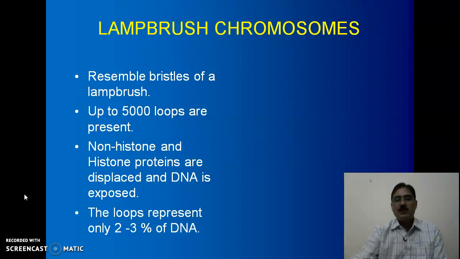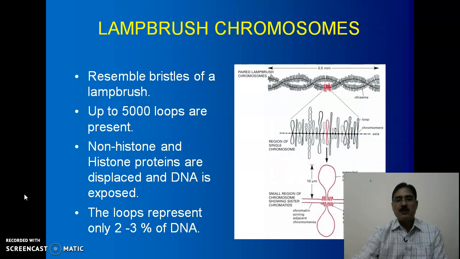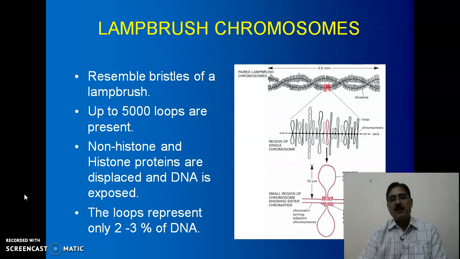The loops represent only 2 to 3% of the DNA, as shown in the diagram on the right side. So lampbrush chromosomes are basically responsible for preparing the DNA for much greater protein synthesis, which will take place during vitellogenesis.